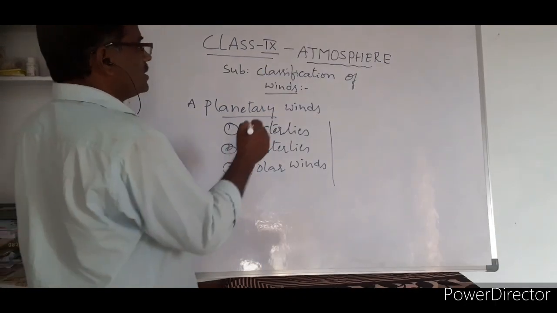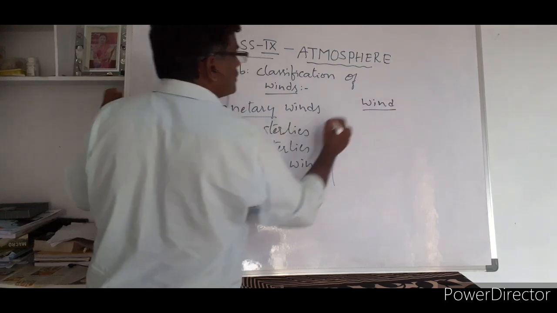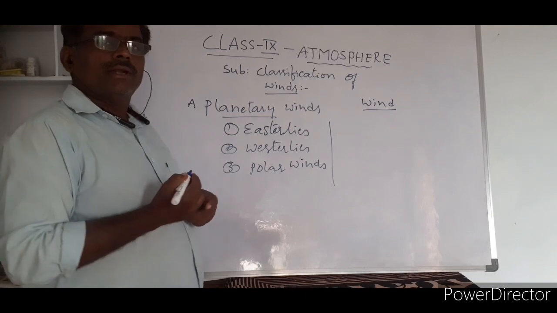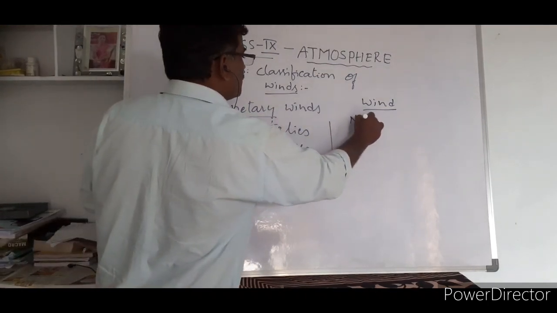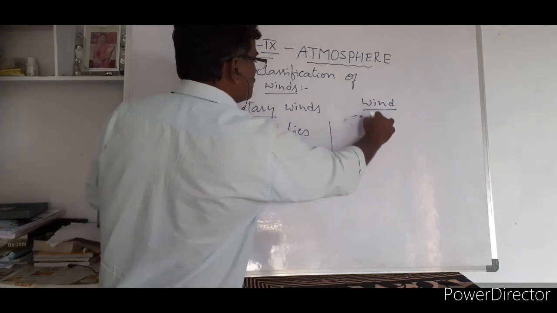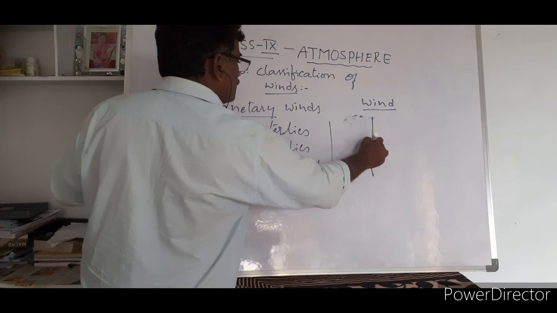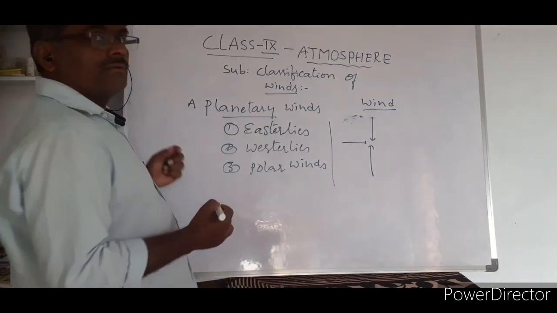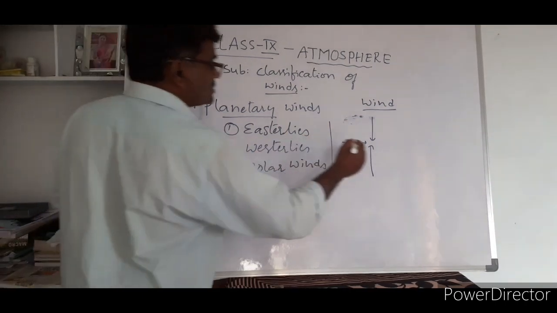Earlier I told you, wind is named after the direction. If the wind blows from the north, we call it a northern wind; if it blows from the south, a southern wind; if it blows from the west, a western wind, nothing but westerlies.